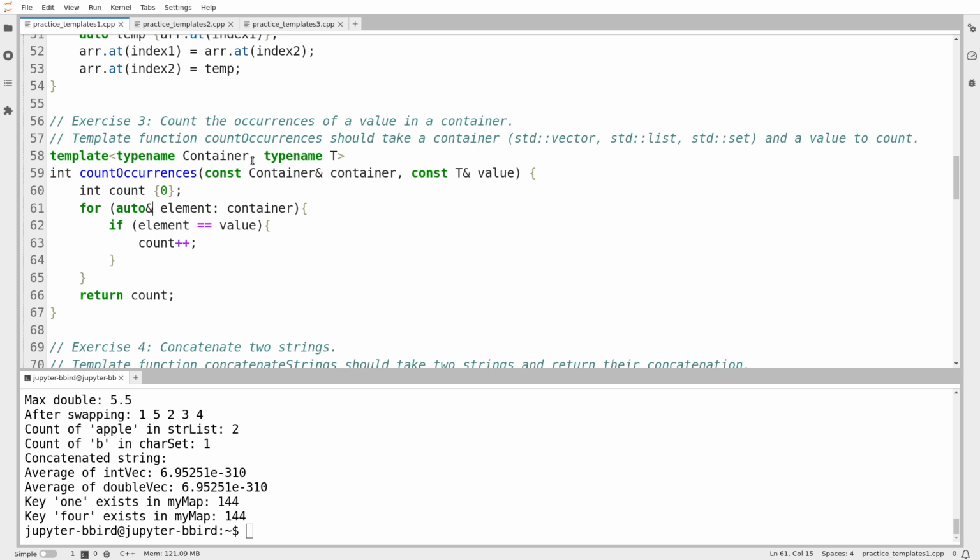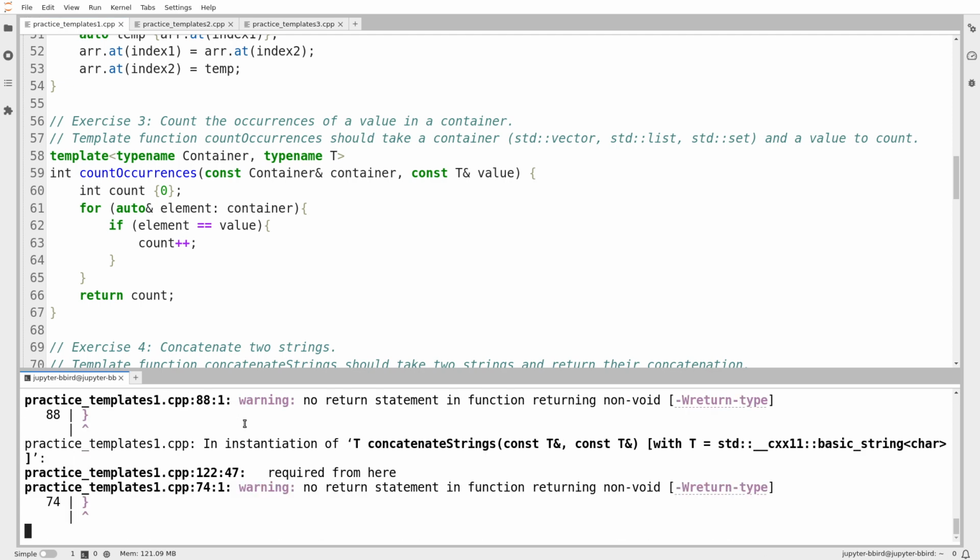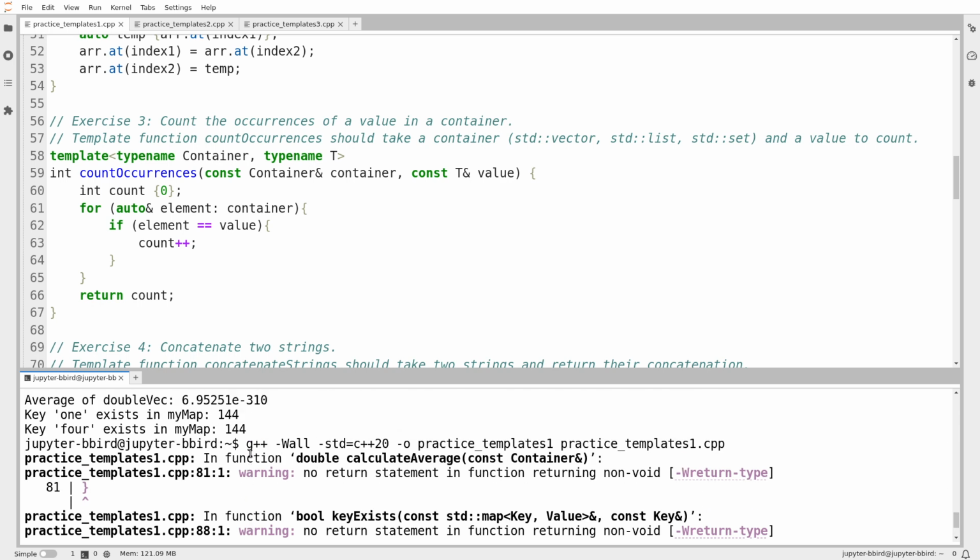Once the auto keyword came into existence, a lot of uses of templates became way easier, if not sort of redundant. We didn't need to care that much about templated types. And interesting to note here is that the error I had involving const doesn't happen if I use the auto keyword, because the auto keyword subsumes any constraints on the elements of the container. If the container only contains const ints and t happens to be int, then I could just write auto, and auto will figure out that the element type is const int and then allow me to use it. So I wouldn't need to worry about that. One more good reason to use the auto keyword.